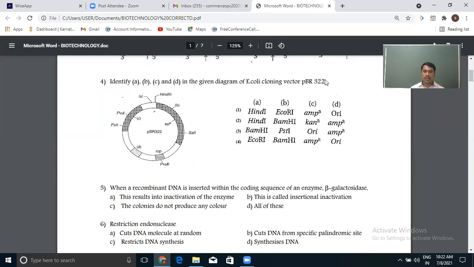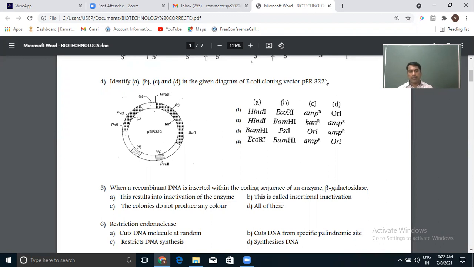Here the colony does not produce any color. The presence of beta-galactosidase growing in a particular medium gives blue colored colonies. If there is no beta-galactosidase, there will be no color in the colonies of the bacterial culture. As such, we don't find the color.